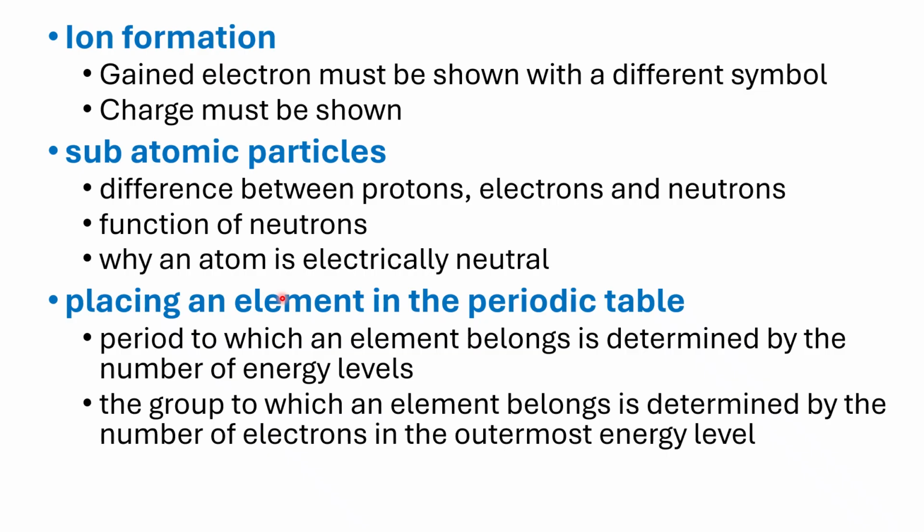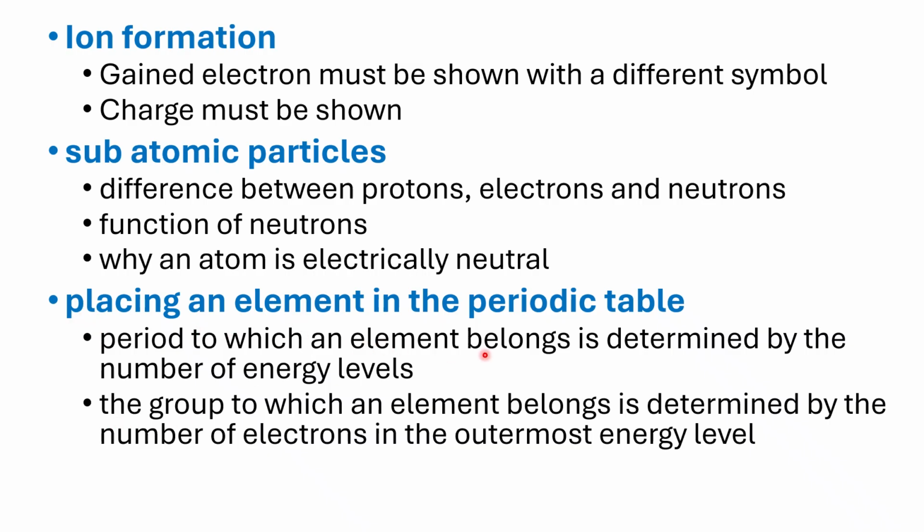That is a question I need you to think about. An atom is electrically neutral because the electrons and protons are equal in number. Because they have different charges, these charges cancel out. That is why atoms and combined atoms usually have no charge, because of the balance between the electrons and the protons.